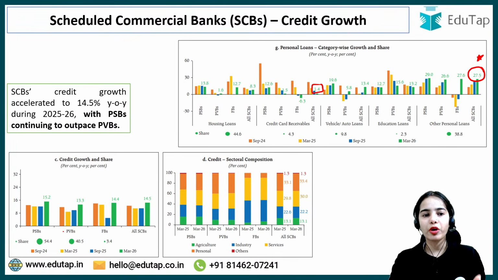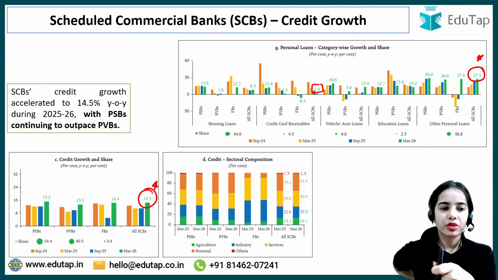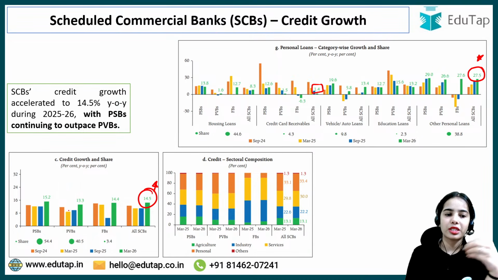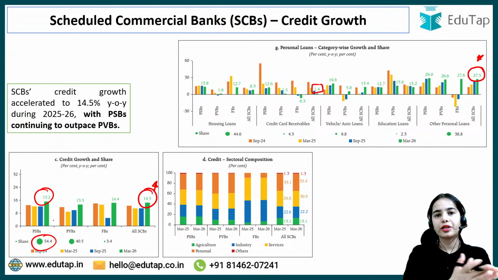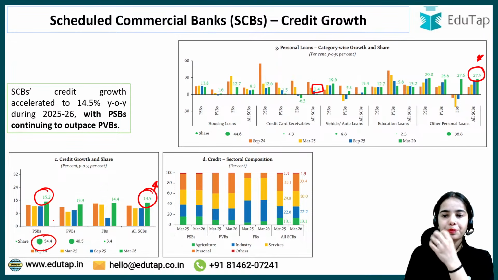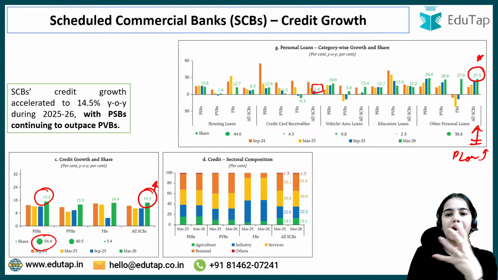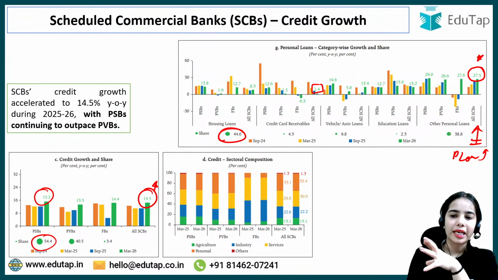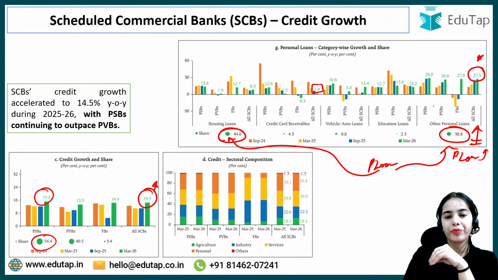So what you have to remember from here is the credit growth rate, which is 14.5%. The highest credit growth was in the public sector banks, and the highest share in the credit is also of the public sector banks. In the personal loan category, the other personal loans had the highest growth, and the highest share is of the housing loans and the other personal loans. Okay.